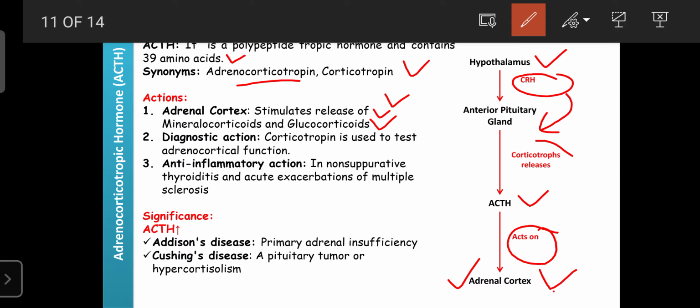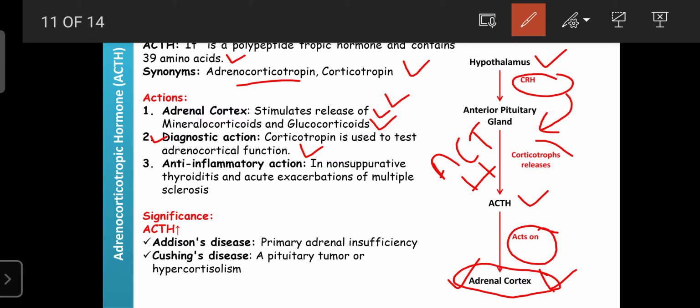Okay, and also ACTH is used as a diagnostic agent to assess the functions of the adrenocortical pathway, how the adrenal cortex works, or to know the condition of the adrenal cortex by monitoring the ACTH level in the blood. If its level increases more, that can denote malfunction of the adrenal cortex.